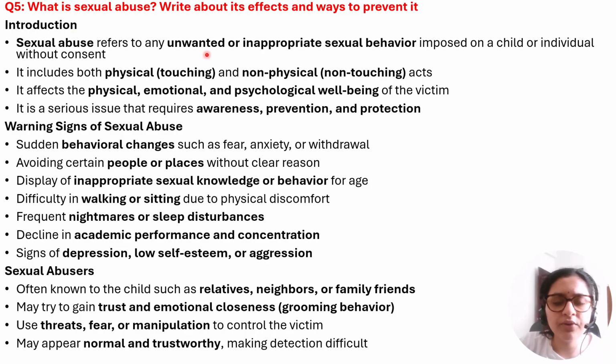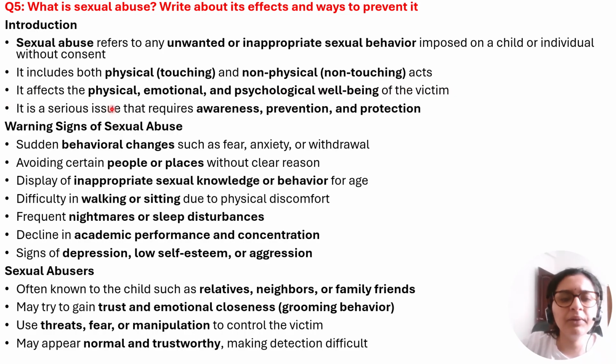What is sexual abuse? Write about its effect and ways to prevent it. What is sexual abuse? It is an unwanted or inappropriate sexual behavior imposed on a child without consent. This is very important, the consent is very important. It includes both physical, that is touching, and non-physical, non-touching acts.